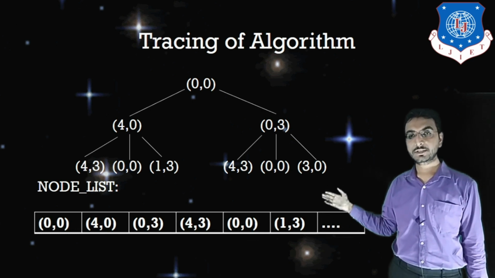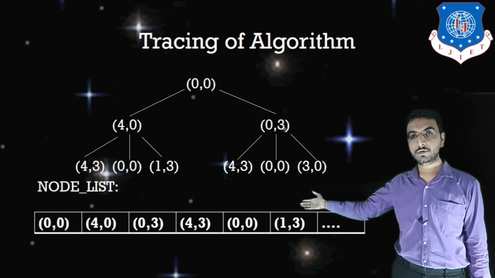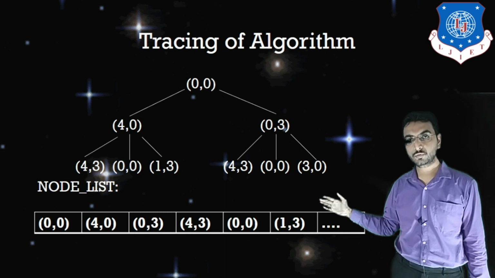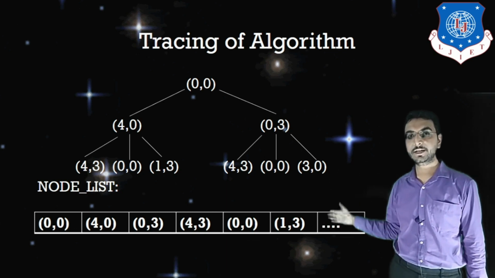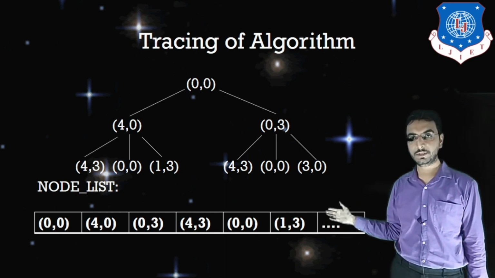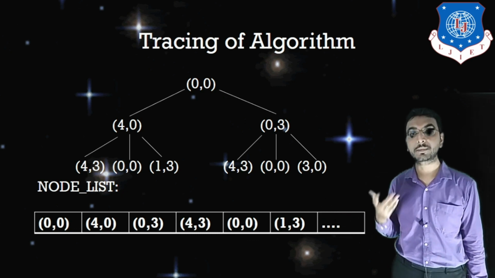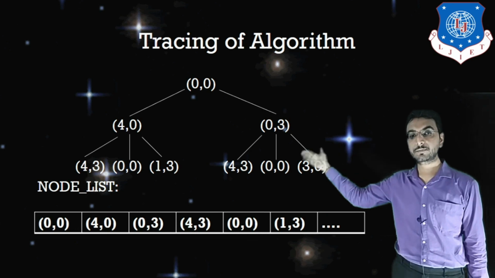Now, 0, 0 I had removed, and now the first element of the queue is 4, 0 and the second element of the queue is 0, 3. So which node should be explored next? That is 4, 0.